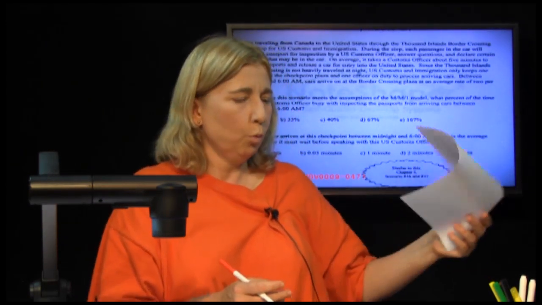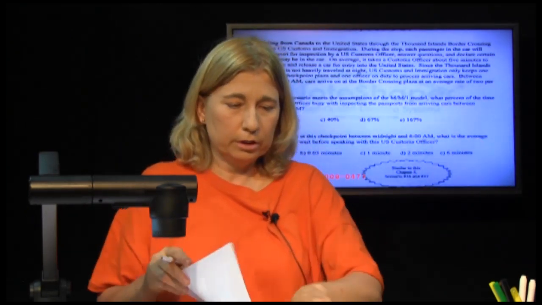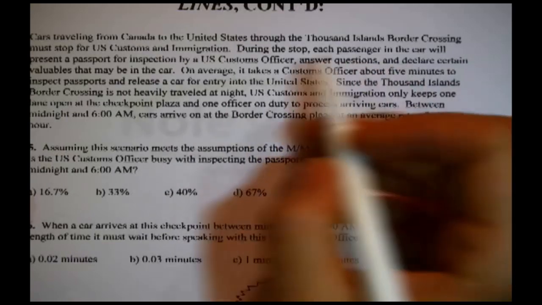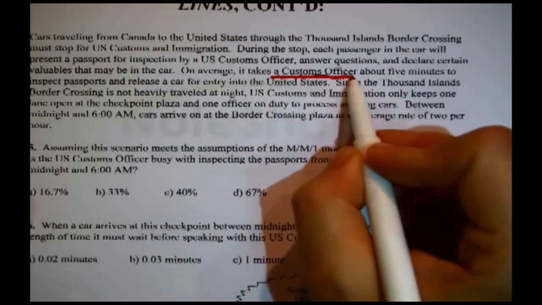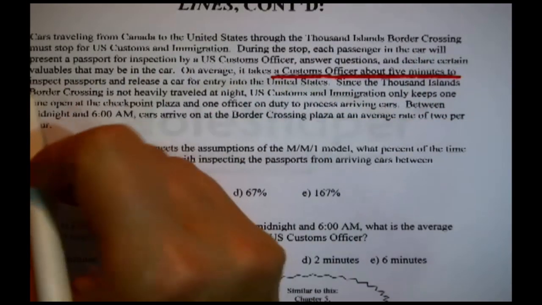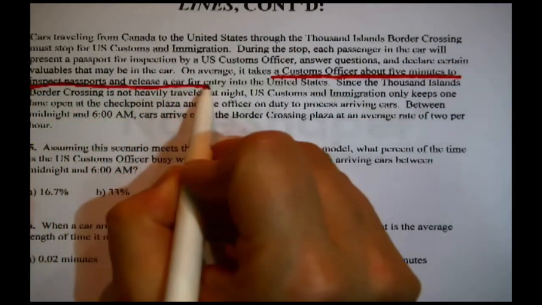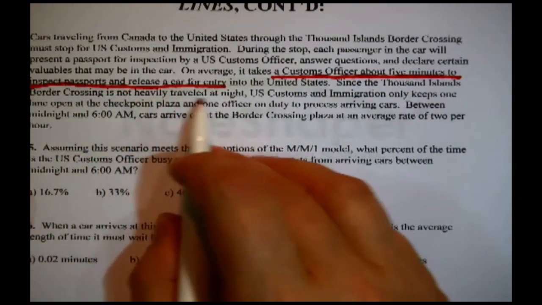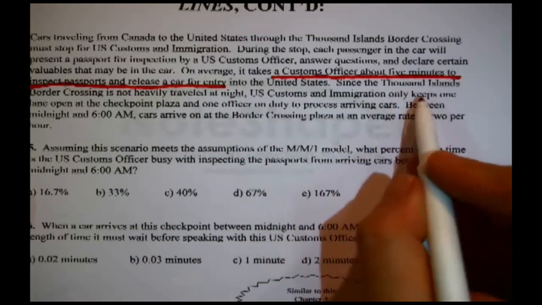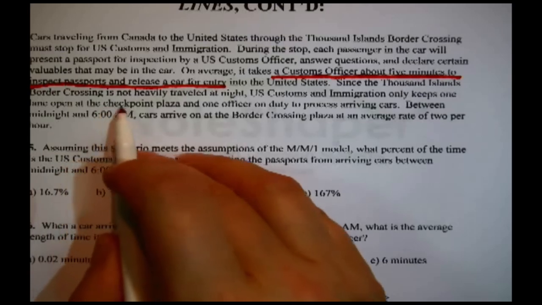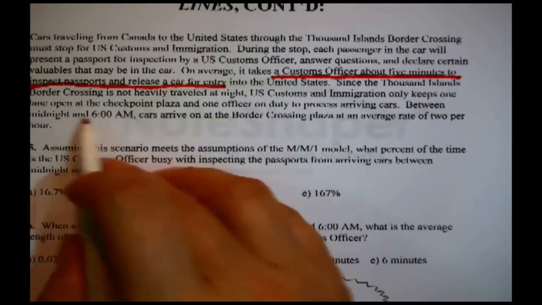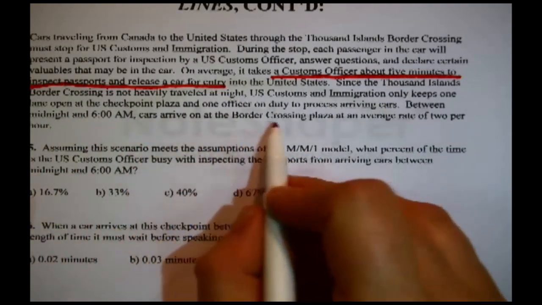Oh, we're back to M/M/1 again. Okay, good. Let's take a look. Let me find a place to put this down. And let's look at this particular scenario. Cars traveling from Canada to the United States through the Thousand Islands border crossing must stop for U.S. Customs and Immigration. During the stop, each passenger in the car will present a passport for inspection by a U.S. Customs officer, answer questions, and declare certain valuables which may be in the car. On average, it takes a customs officer, wait a minute, I better pay attention to this. It takes a customs officer about 5 minutes to inspect passports and release a car for entry. Okay, may come back to that.